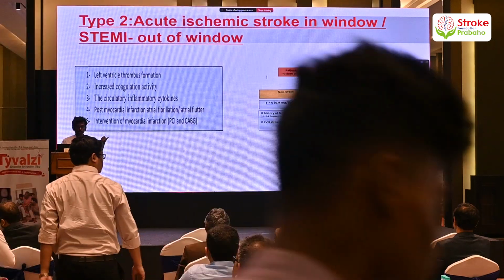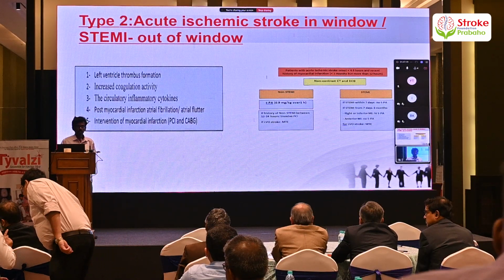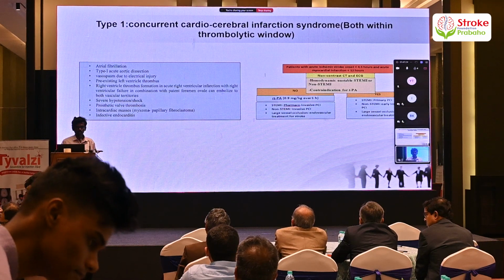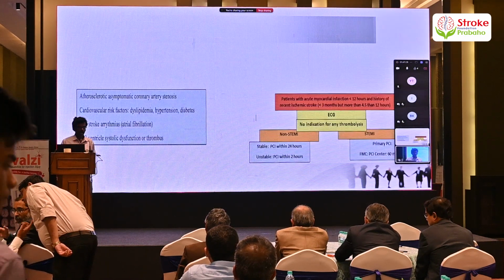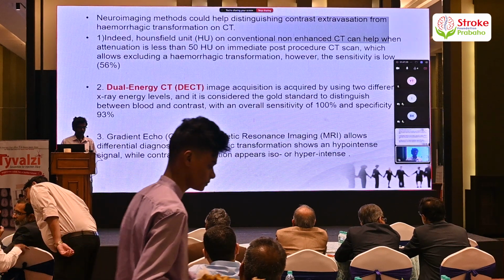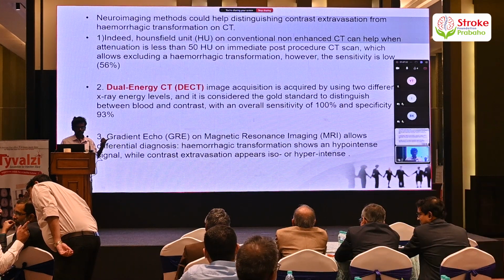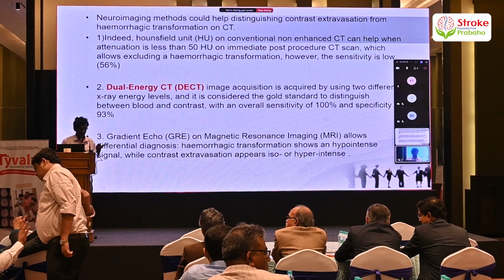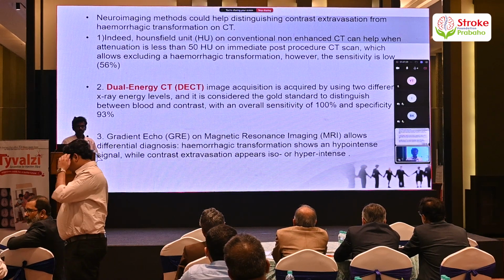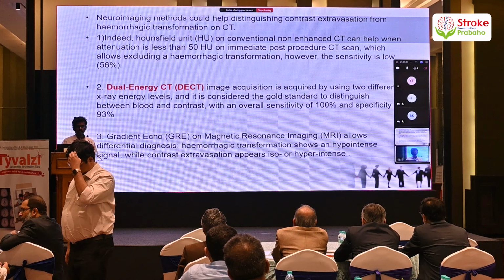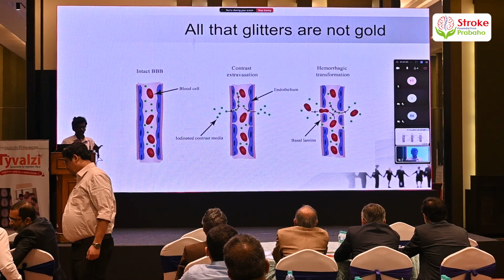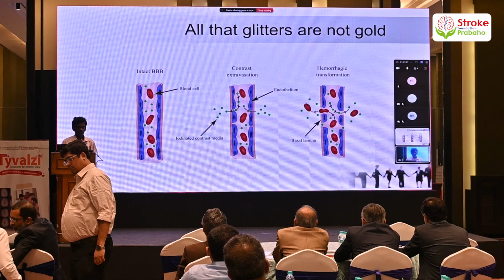And this is the type 2 acute cardiocerebral syndrome, that is a metachronous type, which is because of the left ventricular thrombus. Type 1 is a synchronous type where both occur together. And type 3 is where the STEMI is within the window and the stroke is out of the window. And we proceeded with the dual energy CT. The specificity of dual energy CT in diagnosis is 93%, whereas for a plain CT, it is 57% in differentiating between a contrast extravasation and a bleed. So we have to differentiate between the contrast extravasation and the hemorrhagic transformation.